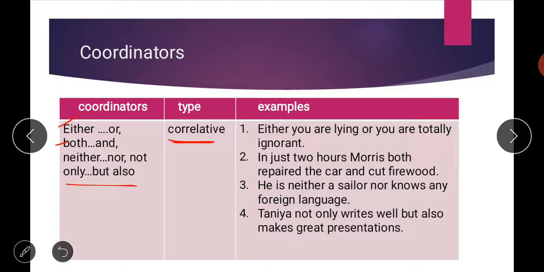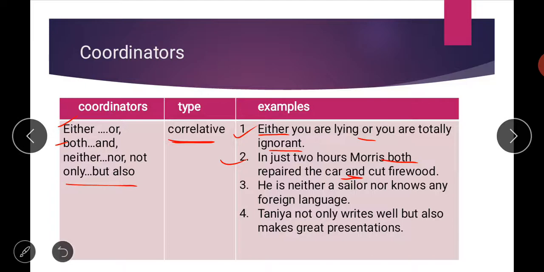So let us see the examples. First one is: either you are lying or you are totally ignorant. Here we have used two words, either...or. These are your correlative conjunctions. Then second is: in just 2 hours Morris both repaired the car and cut the firewood. Here again two conjunctions are used, both and the word and. It means he completed both tasks within 2 hours.